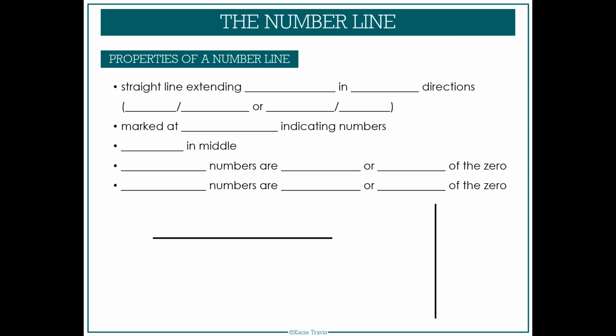A number line is a straight line extending forever in opposite directions. The number line can go up and down, like this one here to the bottom right, or left and right, like this one here to the bottom left. They are marked at intervals that indicate different numbers on the number line. We call these tick marks, and they should be spaced evenly as long as the space is representing the same distance, like one integer.